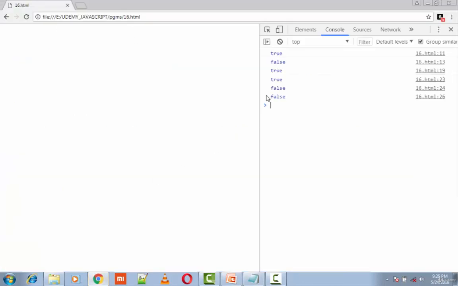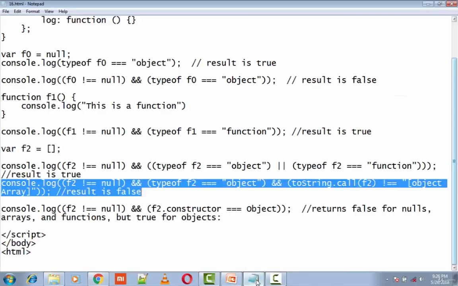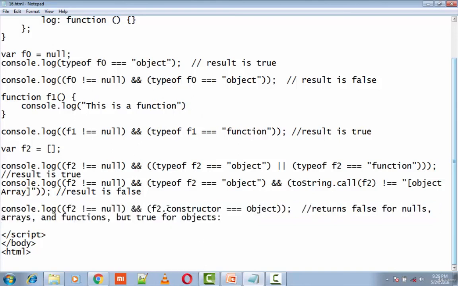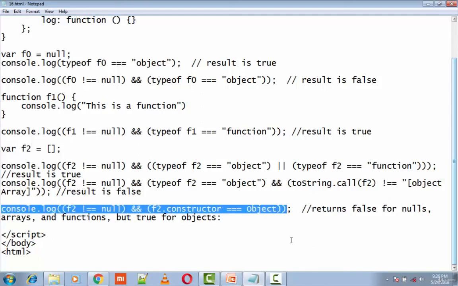The last one is false. This is from the 26th line, this one, wherein we are using the constructor to find out whether a variable is really an object. Since f2 is an array here, this returns false. So this particular test, as I mentioned before, returns false for nulls, arrays and functions, but true for objects.